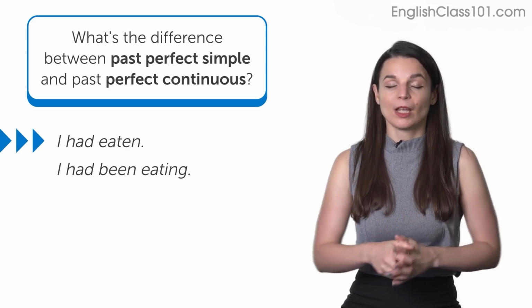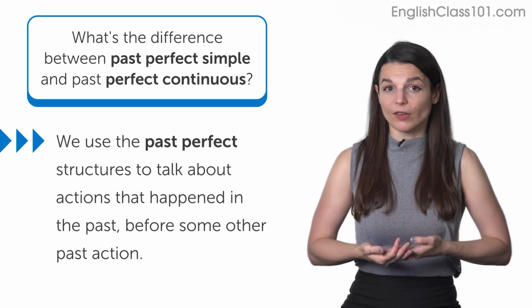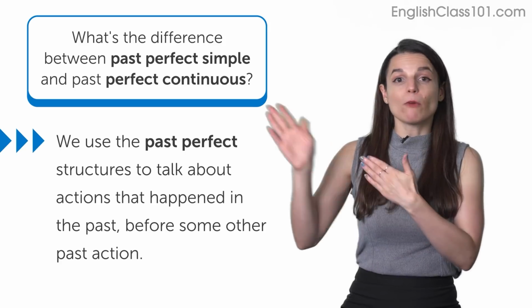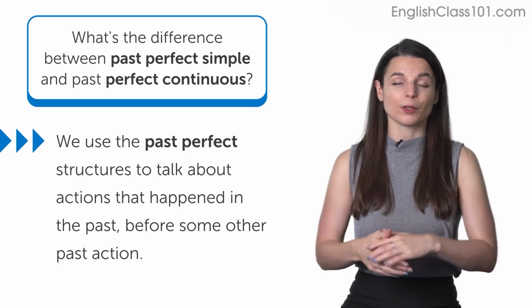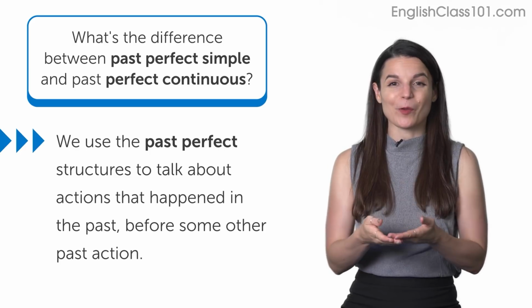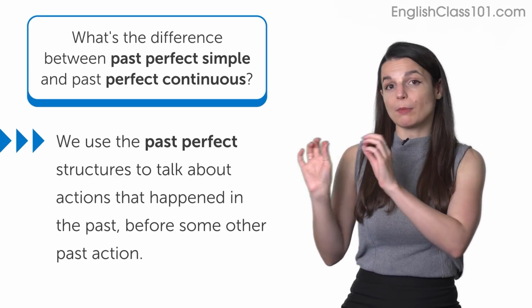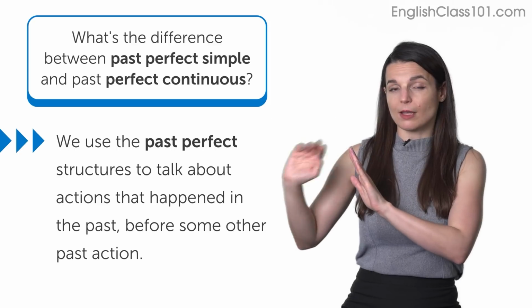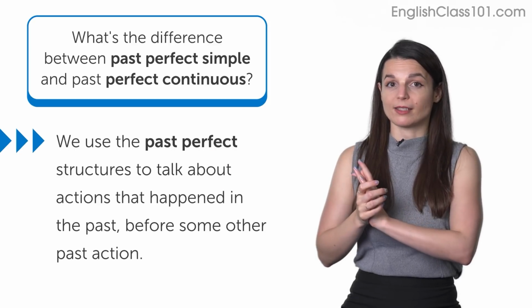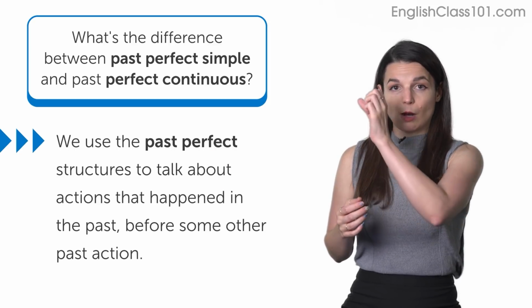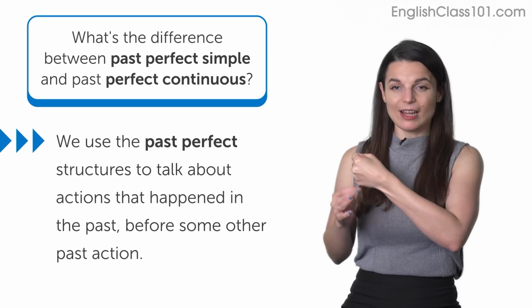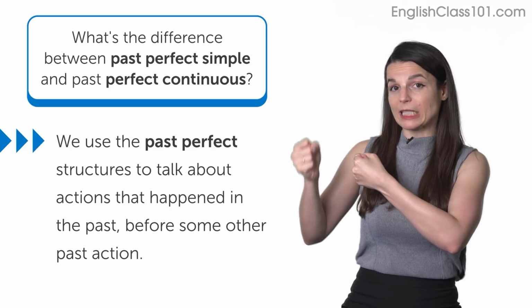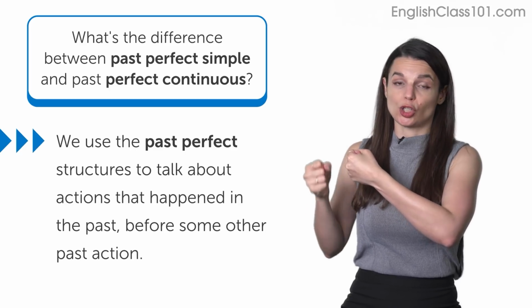Yeah, it's a good question. So we use these past perfect structures to talk about actions that happened in the past before some other past action. So that's the key point here that I hope people take away from this. We use past perfect structures, that includes past perfect continuous, to talk about something that happened before another past action. So for example, one action happened here, like yesterday, and we want to describe another action that happened before that action. We use past perfect or past perfect continuous to do that.